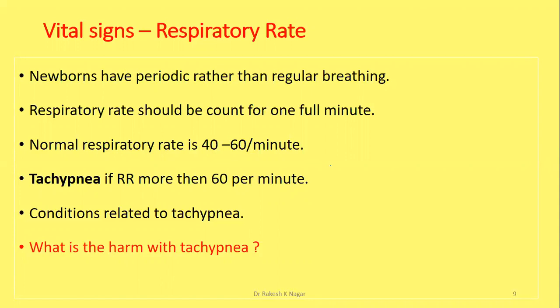Normal respiratory rate is 40 to 60 per minute for a newborn. If it is more than 60, it is called tachypnea. The conditions related to tachypnea are if the baby is in respiratory distress, if there is a chance of lung infection or systemic infection, meconium aspiration, amniotic fluid aspiration, or any finding of pneumonia. There may be tachypnea in the newborn.